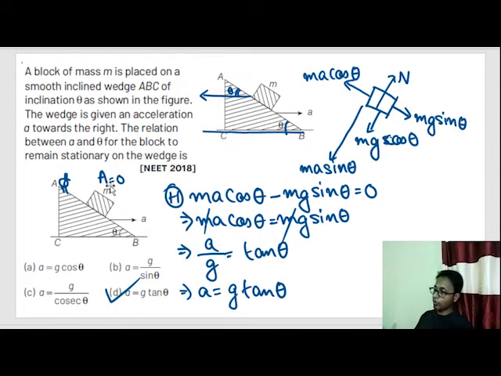Okay? What happens if this acceleration is further increased? If this acceleration is further increased, this body will start moving in this direction, okay, and fall off from here. What happens if the acceleration is reduced or becomes 0? The gravity force will pull this block down, okay, and this block will slide off from here.